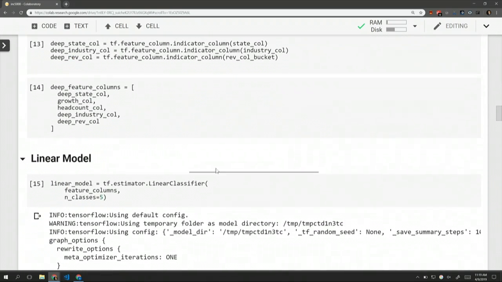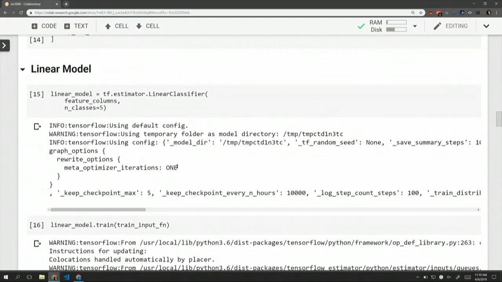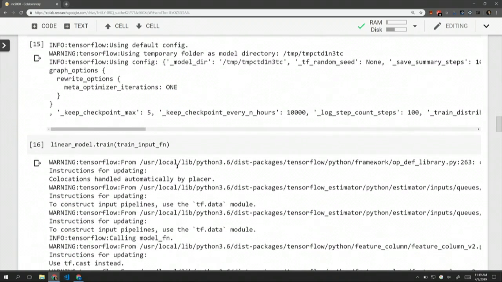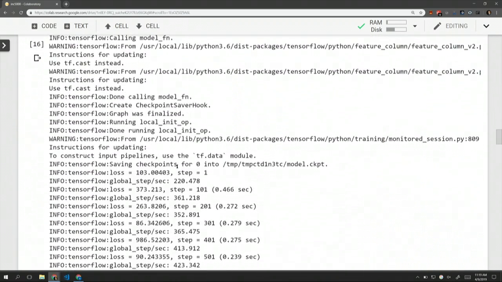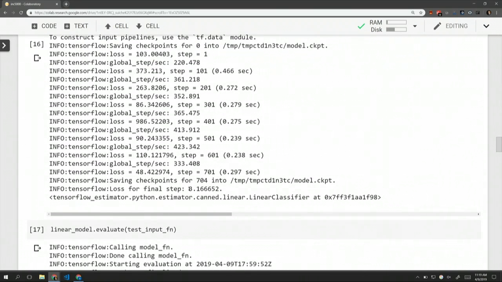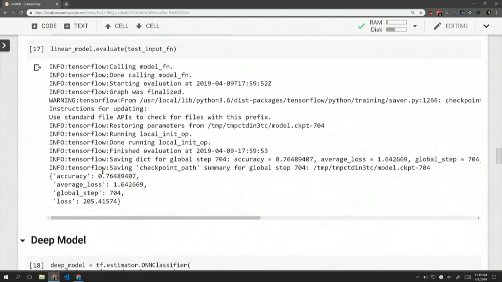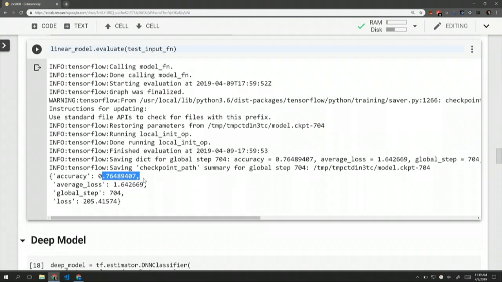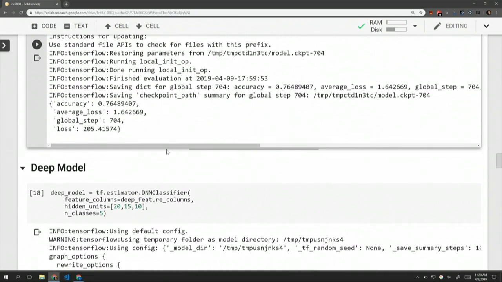And so with all the feature columns set up, I made two different models, a linear model and a deep learning model. The linear model did pretty good, I'd say, all things considered. When I finished evaluating, we came out to about 76% accuracy. I could keep training longer, I could keep banging my head against the different features and columns, add more data. But when I first started and didn't have any buckets at all, I was getting something like 20% accuracy, which is terrible. So the changes really made a meaningful difference.